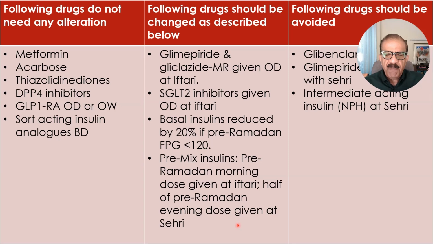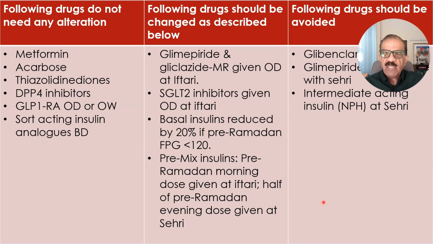For example, if the patient was taking 70-30 insulin, 30 units in the morning and 20 units at night, during Ramadan he will take the morning dose of 30 units with Iftari and half of the evening dose, that means 10 units instead of 20, at Sahri. That way he can fast safely without the risk of hypoglycemia.